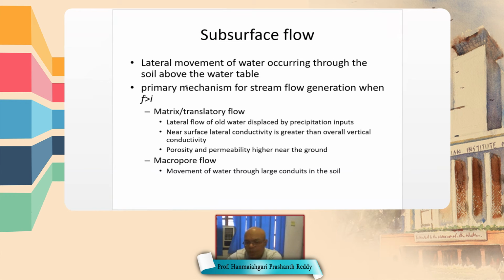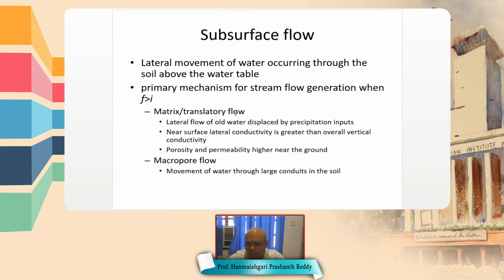For subsurface flow, the infiltration capacity must be more than rainfall intensity, so all the water goes into the soil, and part of that infiltrated water moves laterally and joins a stream somewhere nearby without much delay. This subsurface flow is of two types: translatory flow and micropore flow.